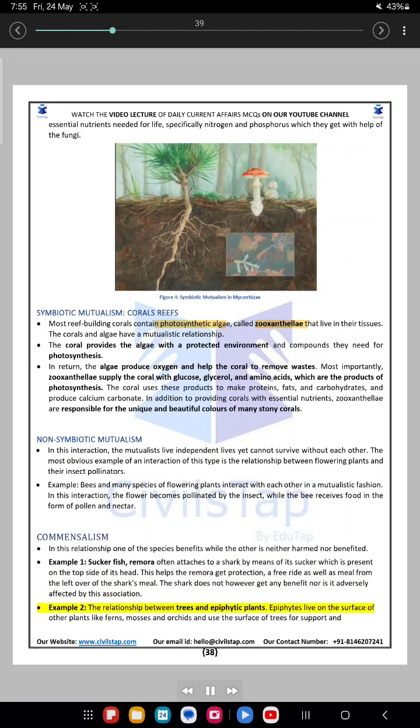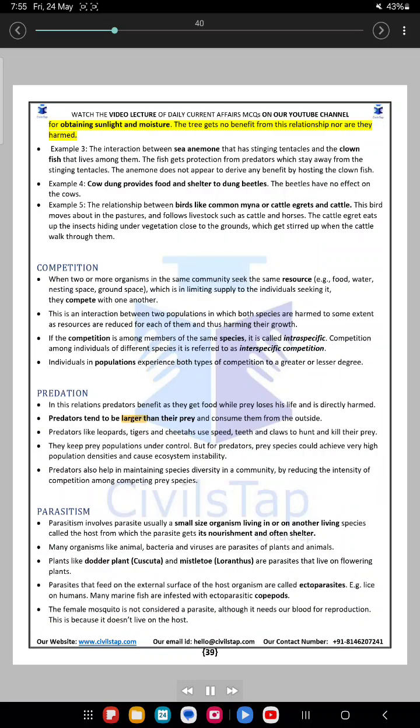Example 2. The relationship between trees and epiphytic plants. Epiphytes, like ferns, mosses and orchids, live on the surface of other plants and use the surface of trees for support and for obtaining sunlight and moisture. The tree gets no benefit from this relationship, nor is it harmed.